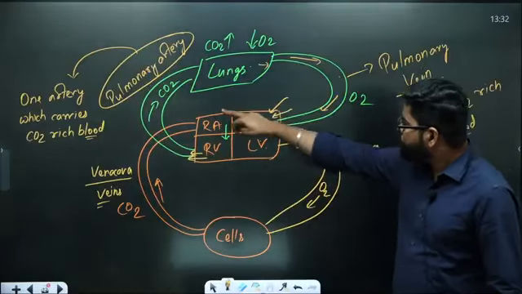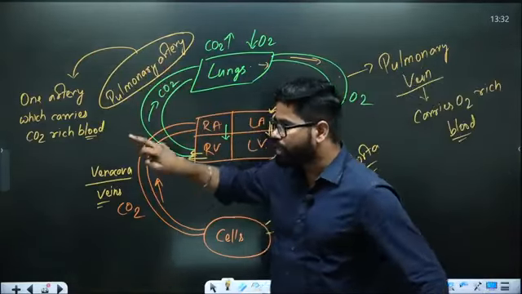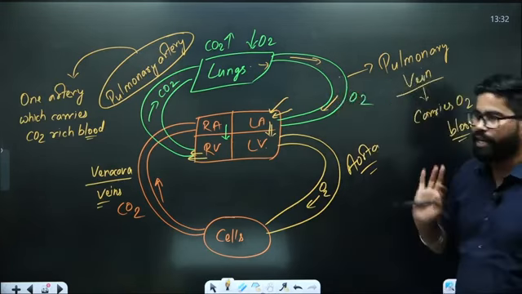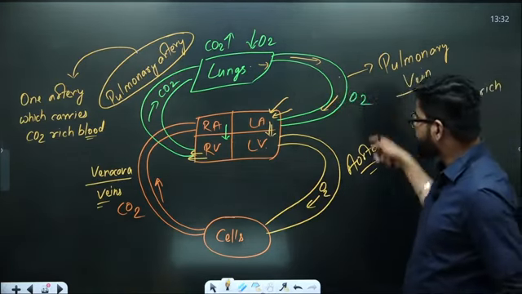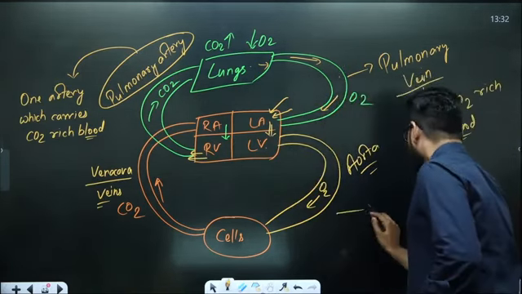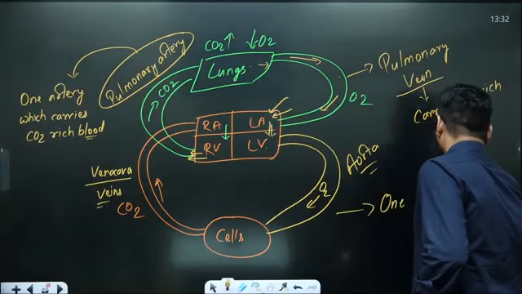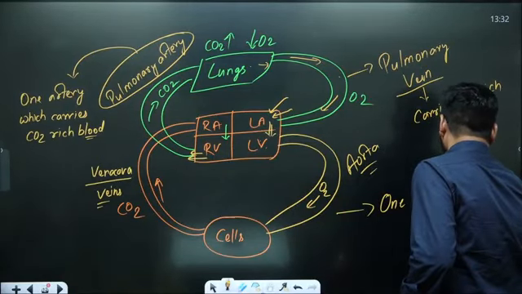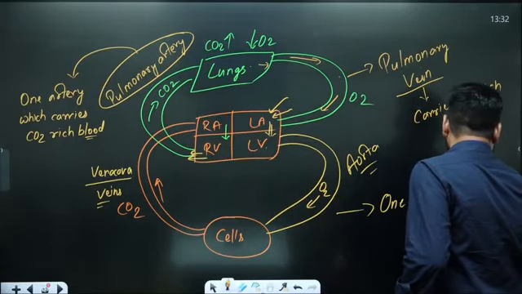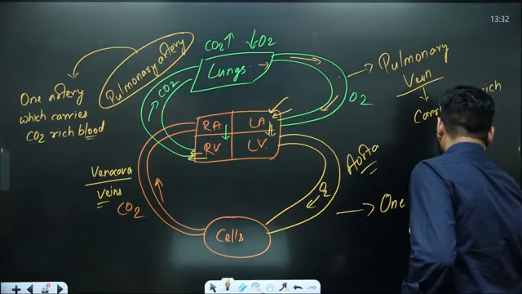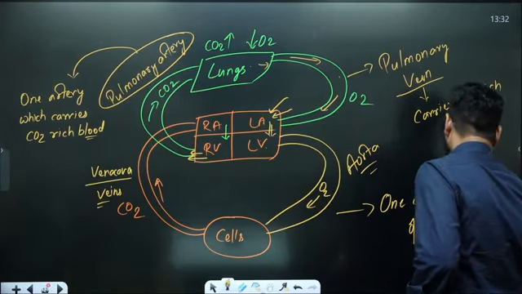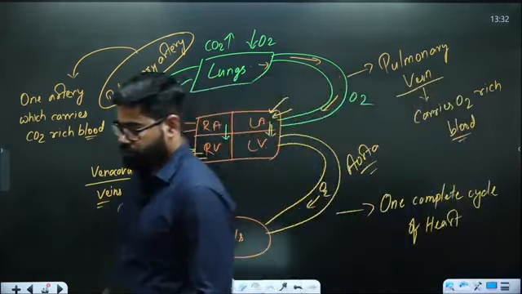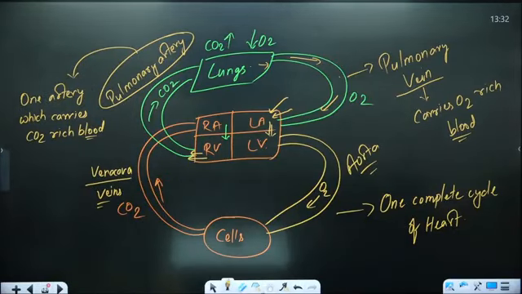And here also we see one pulmonary artery, and on this side we have the pulmonary vein. This entire thing represents one complete cycle of the heart.